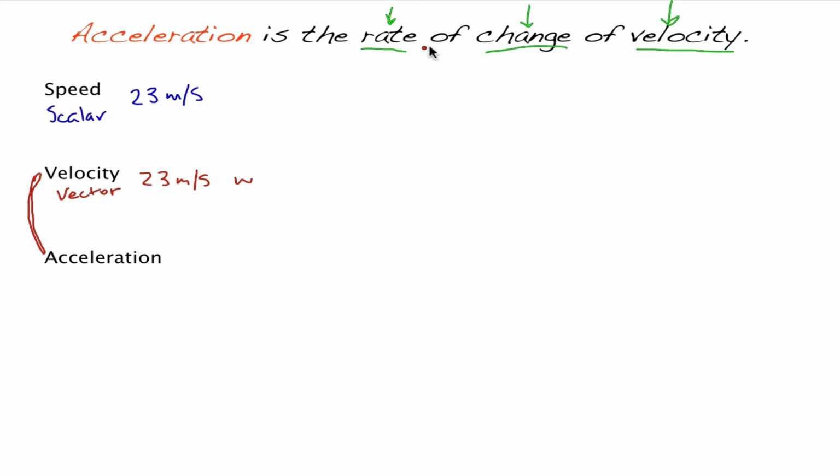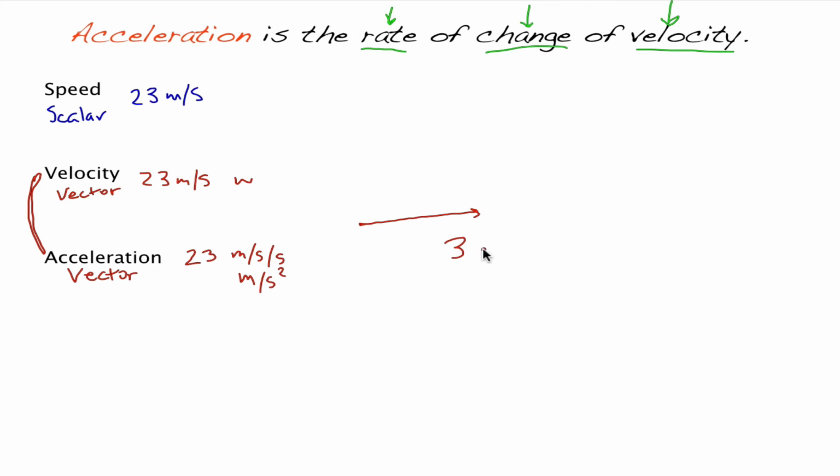Acceleration, because acceleration is the rate of change of velocity, is also a vector quantity because we need to know direction. So if we change anything about velocity, then we are accelerating. So that would be like 23 meters per second every second. So we could write it like that for our units, or we could do meters per second squared for our units. So every second we are changing our velocity by 23 meters per second.